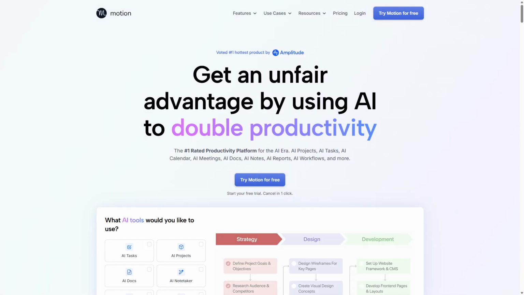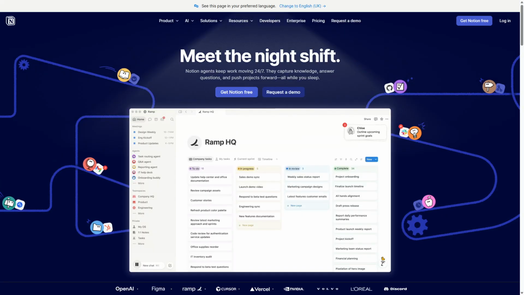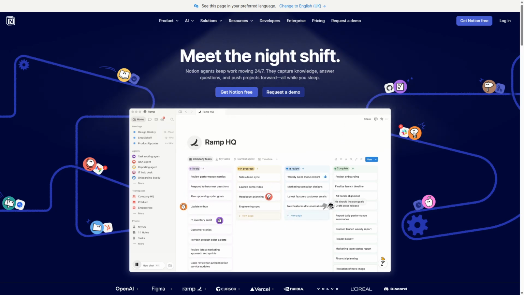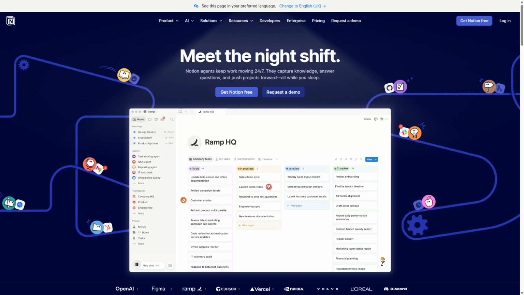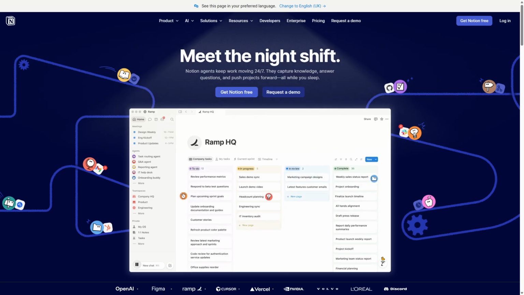Motion AI versus Notion. Choosing the right productivity tool can completely change how you manage tasks and projects without feeling overwhelmed. Motion AI offers AI-powered automation, while Notion focuses on flexible, all-in-one workspace customization. Motion AI and Notion are two popular productivity platforms with different approaches. Motion AI uses artificial intelligence to automate scheduling and task prioritization, while Notion provides a highly customizable workspace for notes, databases, and collaboration. The core difference is automation versus manual flexibility.